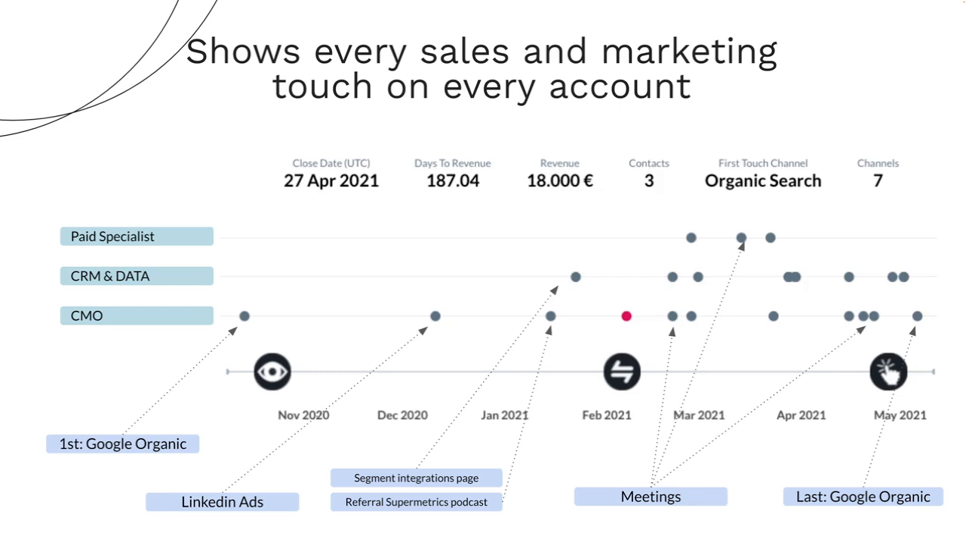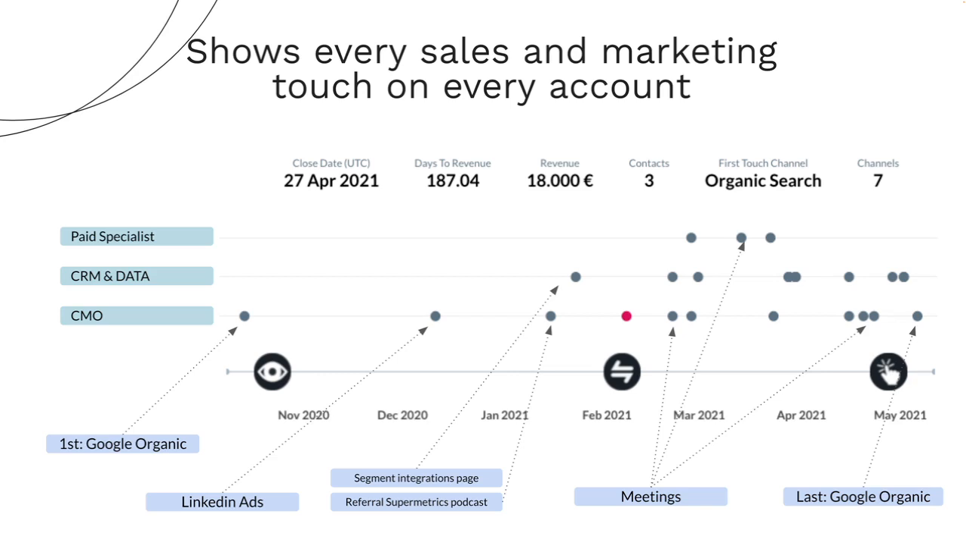Within the product, you will see it like this. You will see on the left-hand side our different people, paid specialists, CRM, data guy, and the CMO. And then you will see to the right all the different touch points that happened during the journey. So you'll see that something happened with Google Organics, then we had LinkedIn ads being there, then at some point we had a conversion, and we have then suddenly towards the end of the journey along a lot of meetings. Mostly you'll also see calls and emails happening here, and then you have a last touch point that we can see here being again Google Organic.